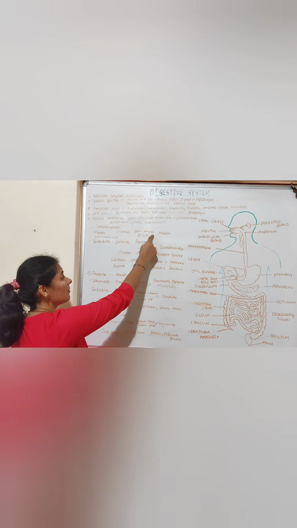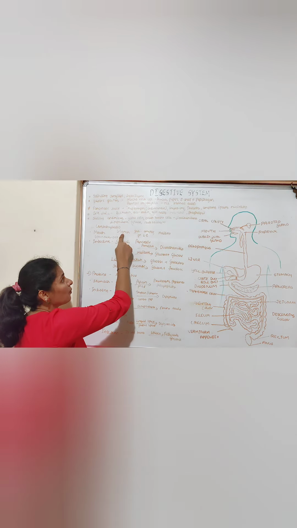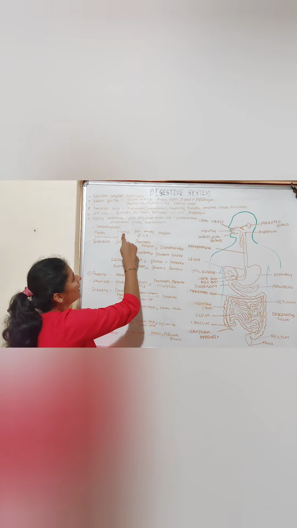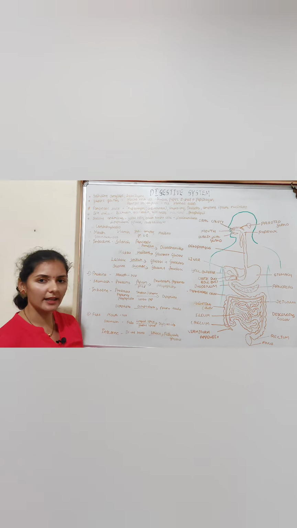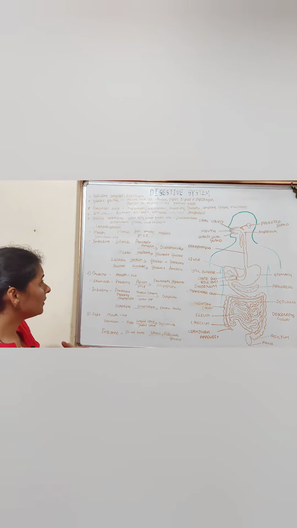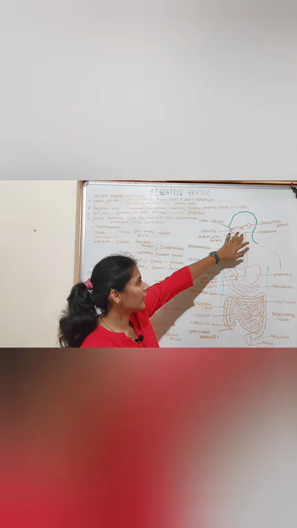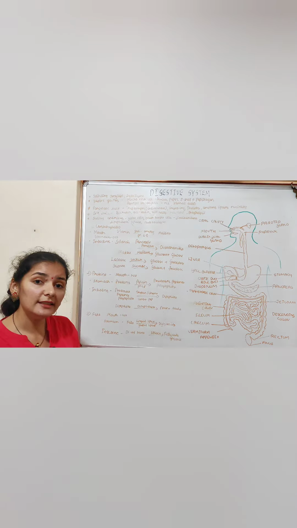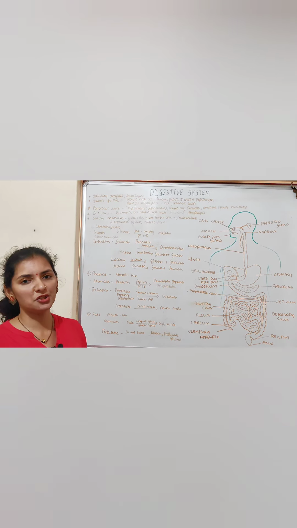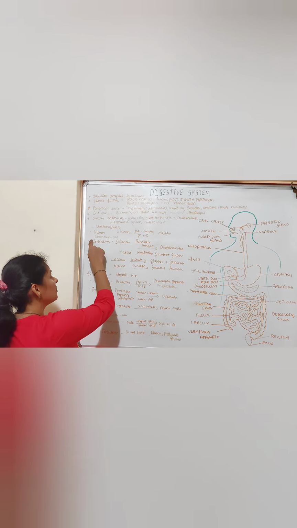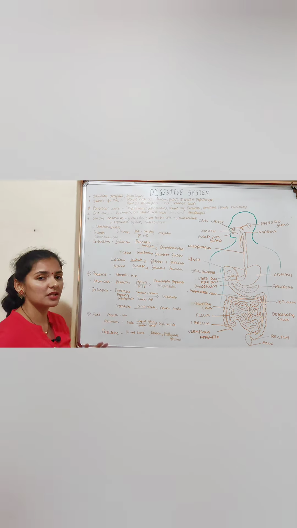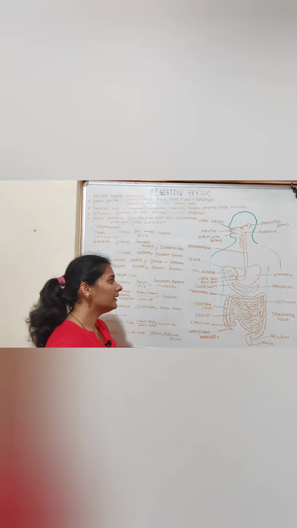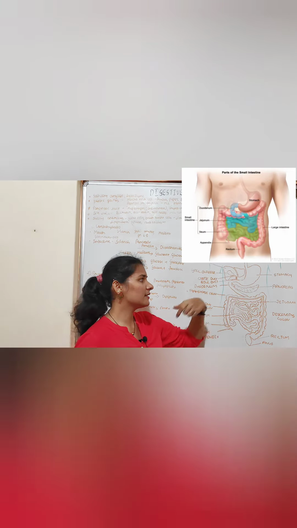This salivary amylase acts upon complex carbohydrate, like polysaccharide such as starch, and converts it into disaccharide like maltose. Later, from the oral cavity, food enters the pharynx, and through the esophagus it enters the stomach. But in the stomach, because of the acidic condition, the digestion of the carbohydrate is paused. So there is no digestion of carbohydrate in the stomach region. Later, after 4 to 5 hours, food remains in the stomach.